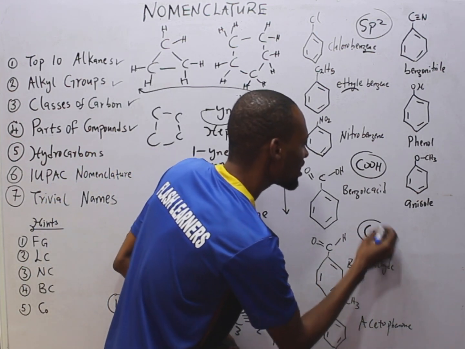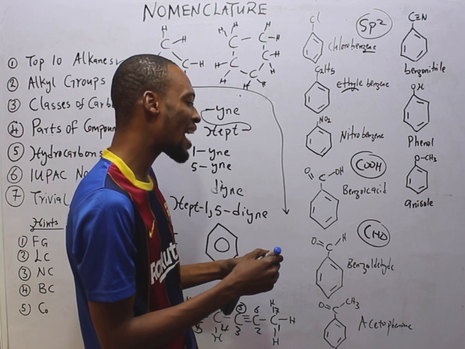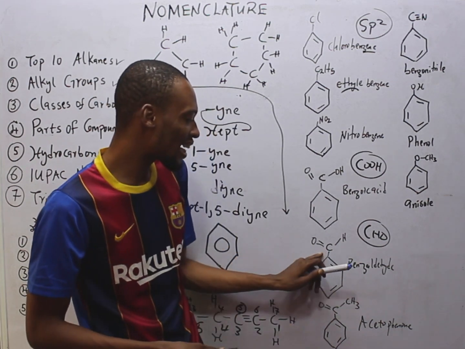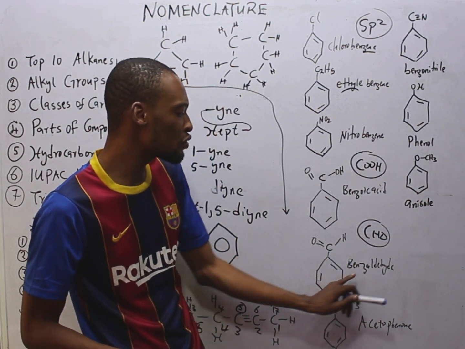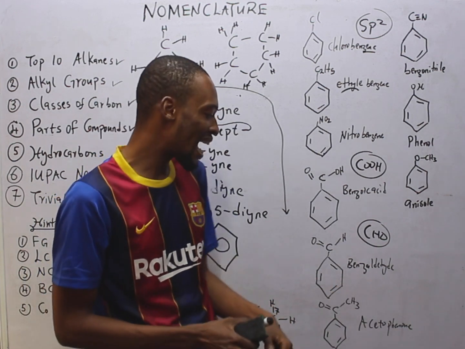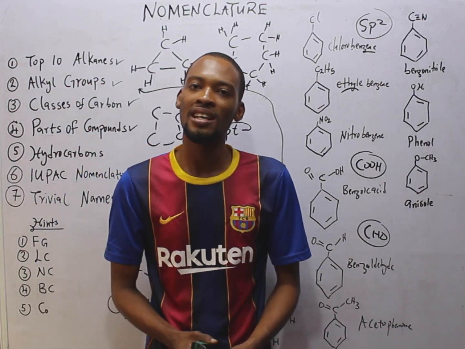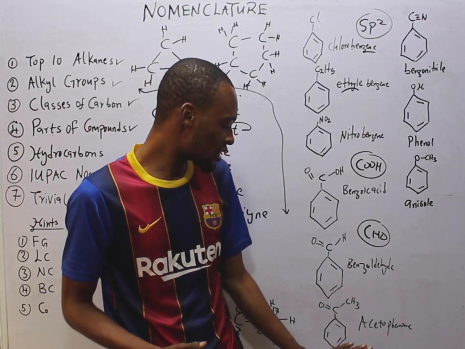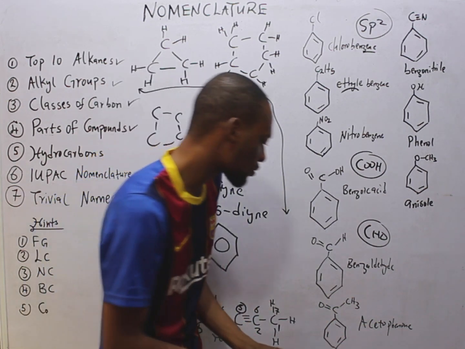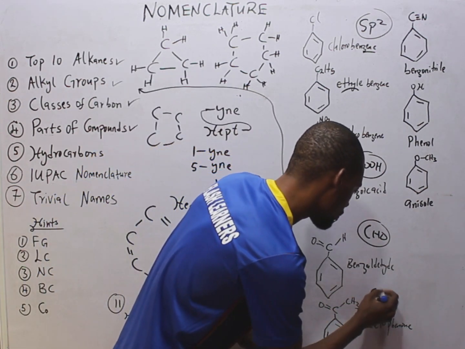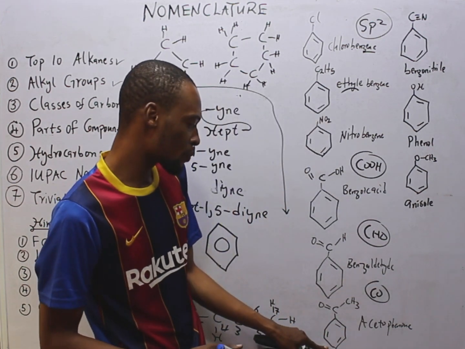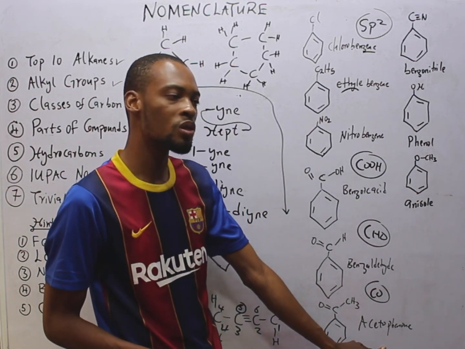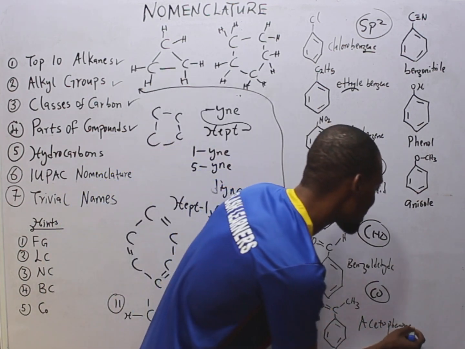And the CHO functional group stands for alkanals. So this is an alkanal group attached to benzene to give you benzaldehyde, because alkanals are also referred to as aldehydes. This is an alkanoyl group, CO, attached to benzene to give you acetophenone, one, meaning it is an alkanone.